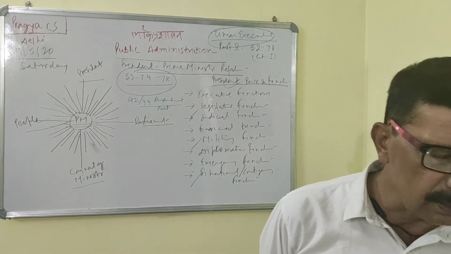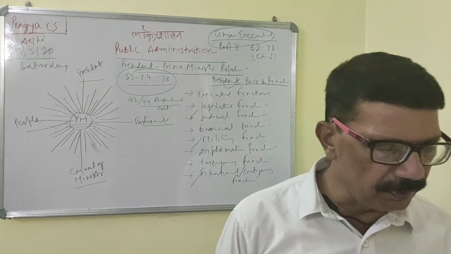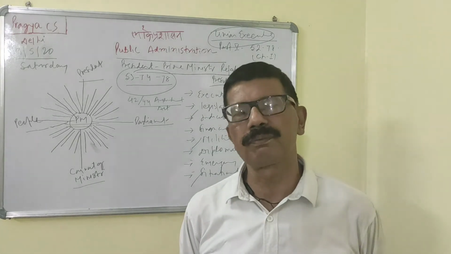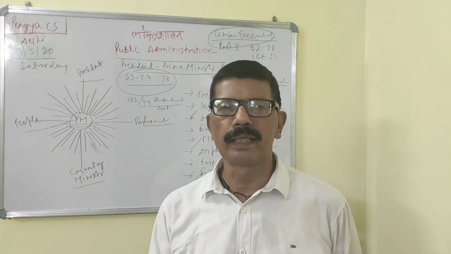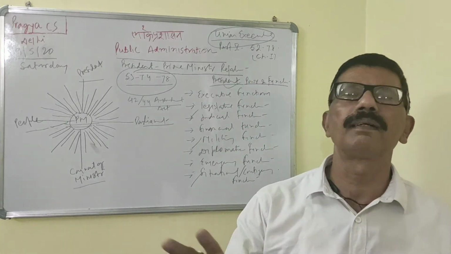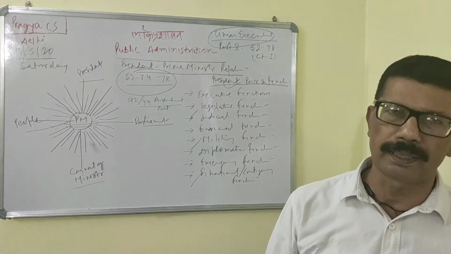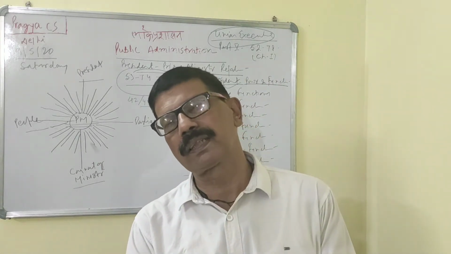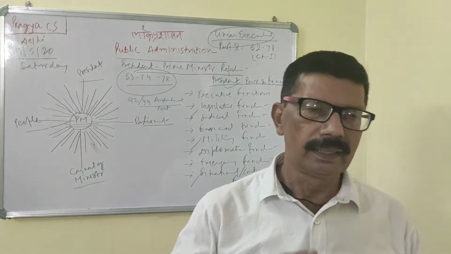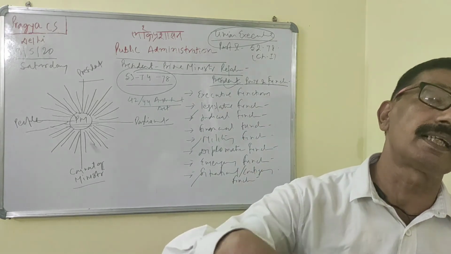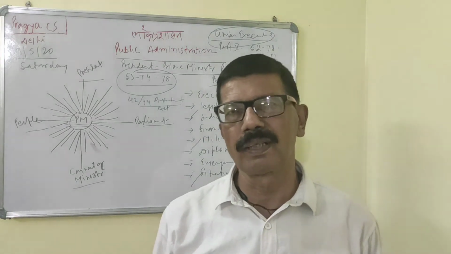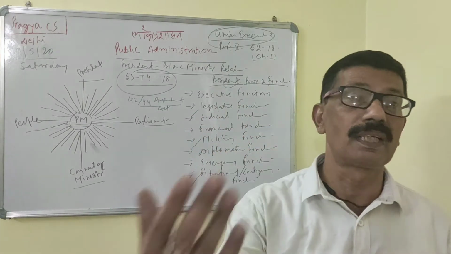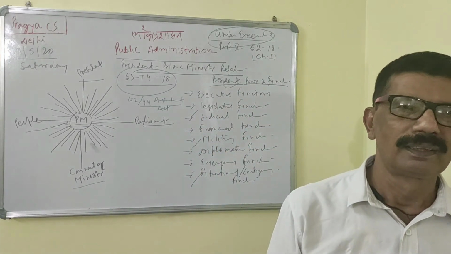What are the power and function of the Prime Minister? Power and role: power, function and role are interrelated things, but sometimes they are asked separately also. But no function can take place unless you have power. It is the power which enables you to perform a certain function. You cast a vote because you have the power to cast a vote. Get your point? That is a very important point.